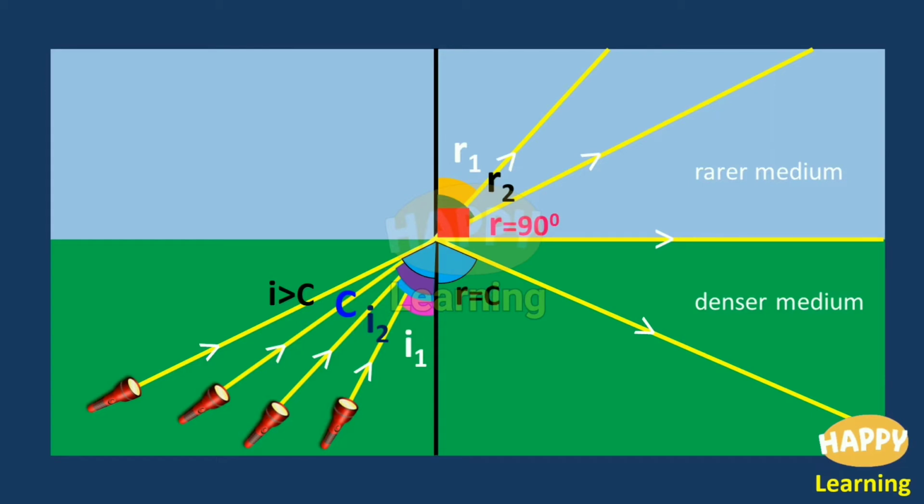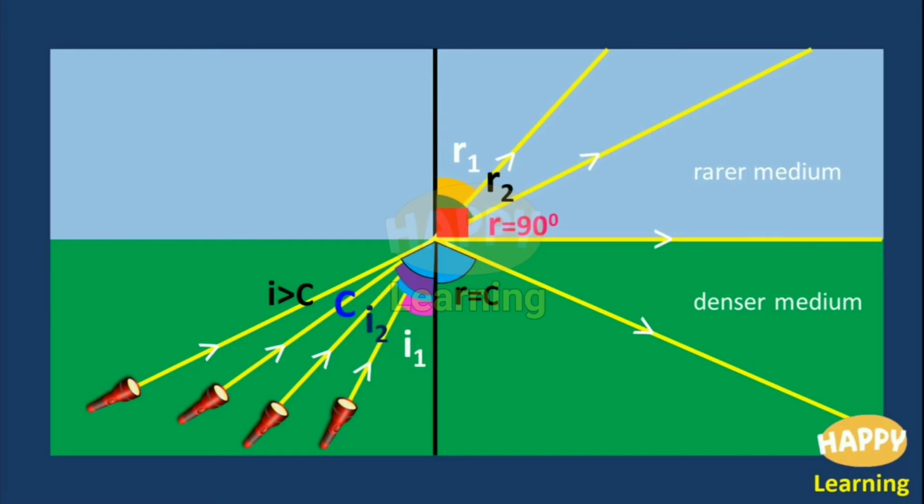Till now, it has been passing along the normal, refracted away from the normal, and finally grazed the interface. It's over. If the light ray is incident at an angle greater than the critical angle, at an angle of incidence greater than C,